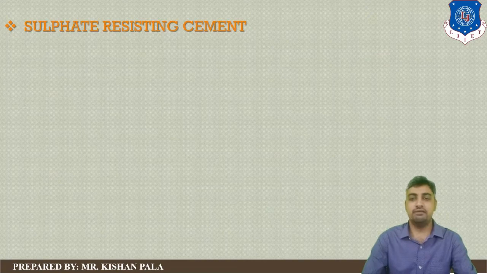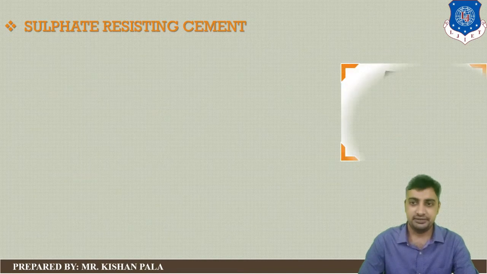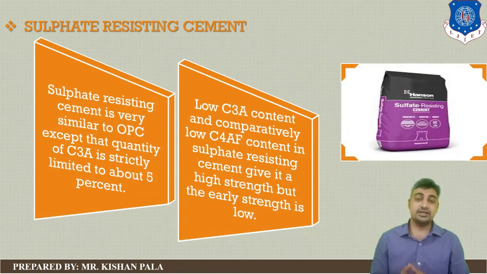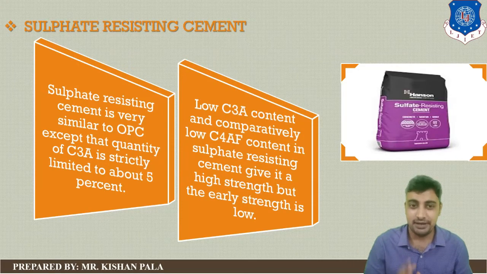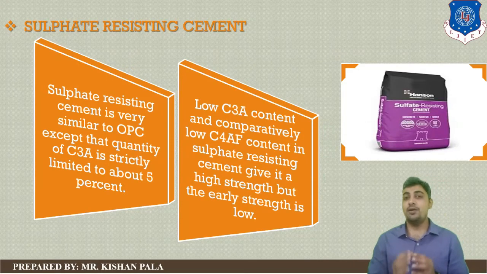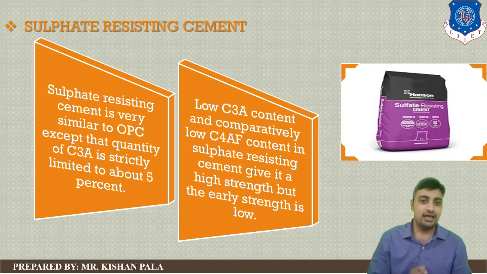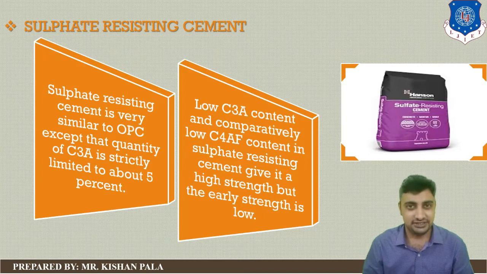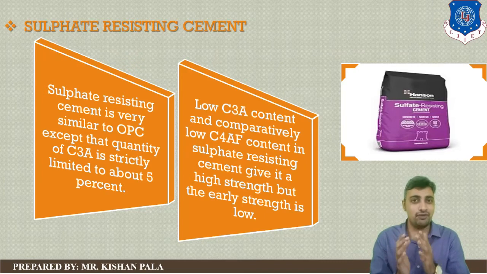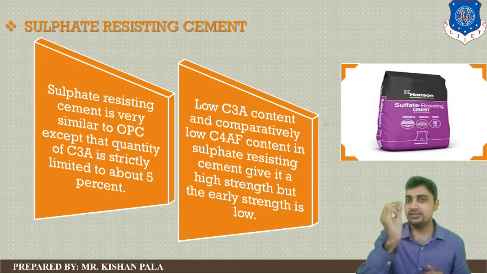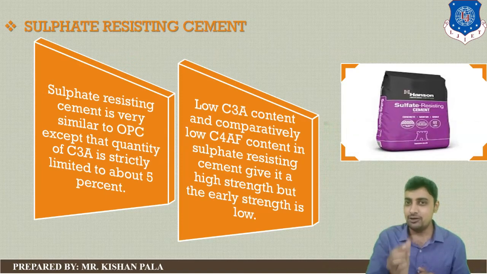Next type is sulfate resisting cement. Sulfate resisting cement is very similar to ordinary Portland cement, except that the quantity of tricalcium aluminate, C3A, is strictly limited to about 5%. You just have to modify the Bogue compound C3A in this type of cement.